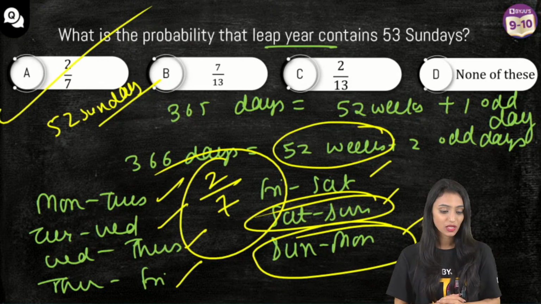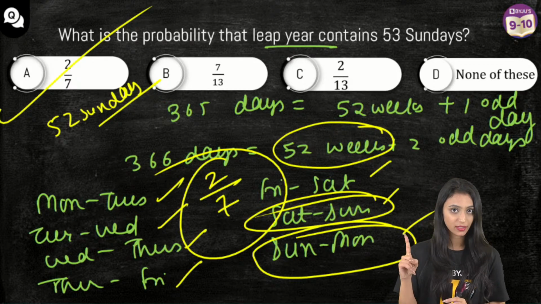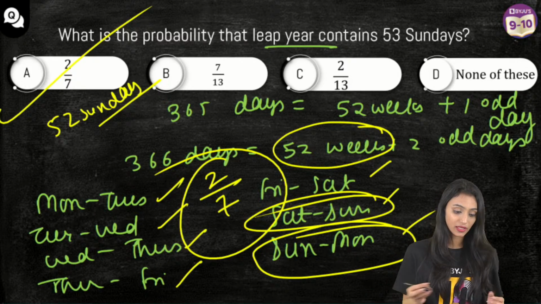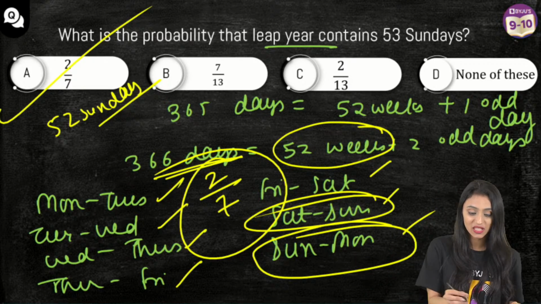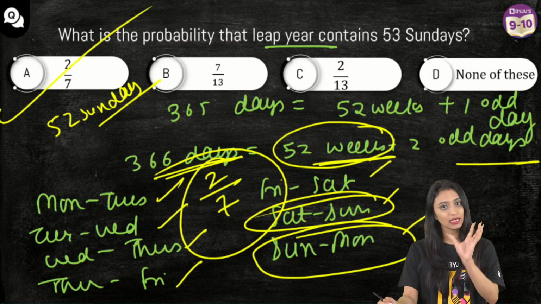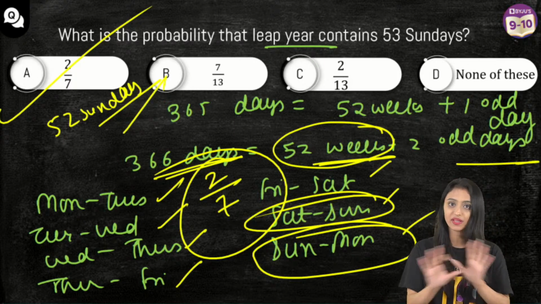Again, one more time. See, in a normal year, there are 365 days. That means 52 weeks and 1 extra day. 1 odd day, 1 extra day. But in a leap year, there are 366 days. That means 52 weeks and 2 extra days. So 52 weeks means 52 Sundays will be there, because in every week 1 Sunday comes. 52 Sundays are fixed.